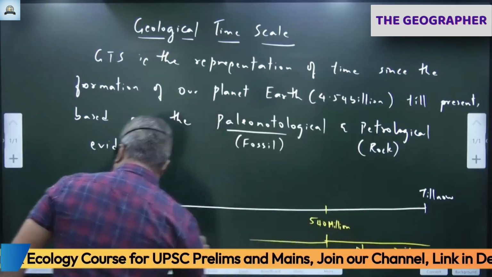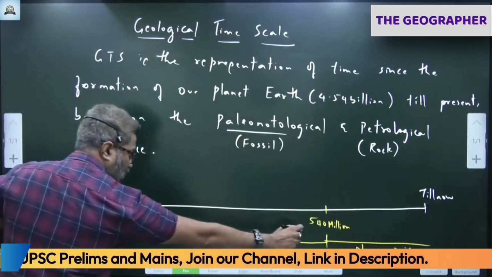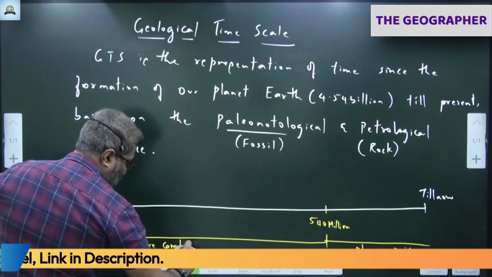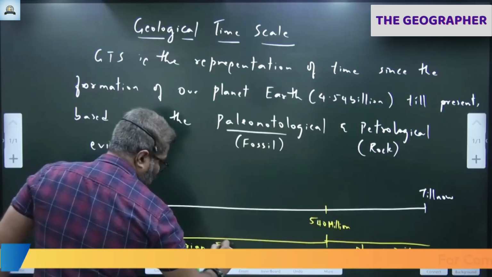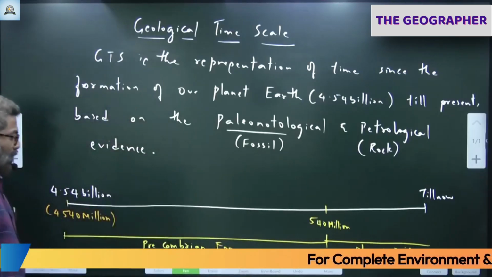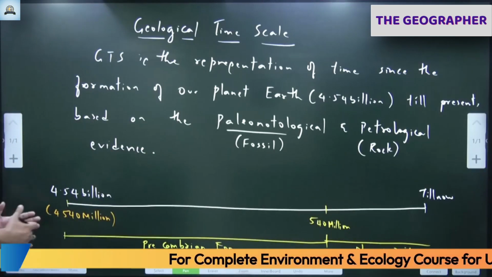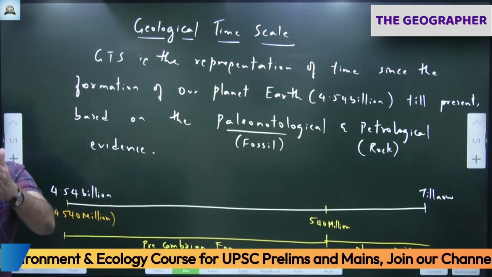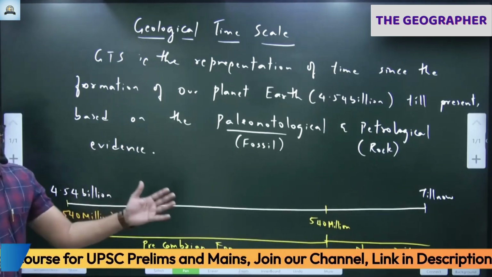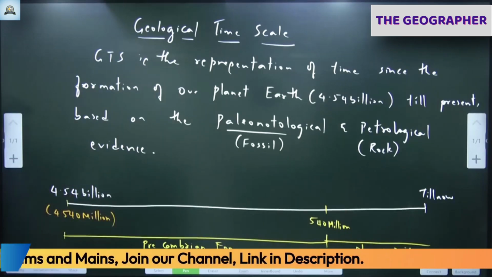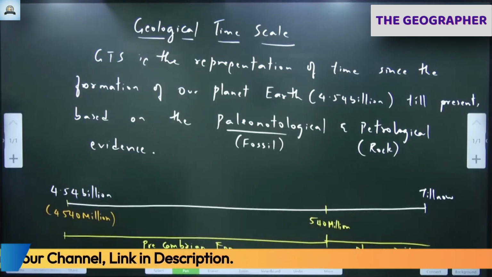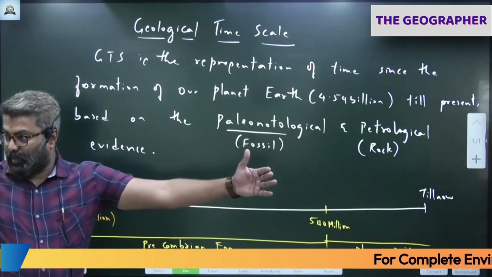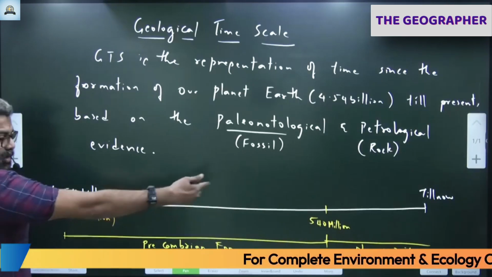This period from the formation of Earth till this is called Precambrian. Please write Precambrian Eon. Eon is a larger time period which is divided into eras. Era is divided into periods. Periods are divided into epochs. Eon, era, period, epochs. So Eon is the larger time scale. Precambrian Eon, Phanerozoic Eon.